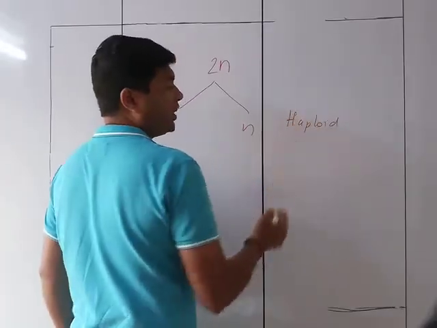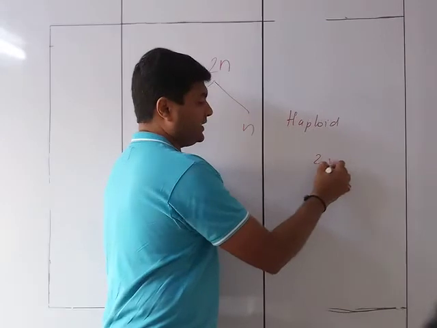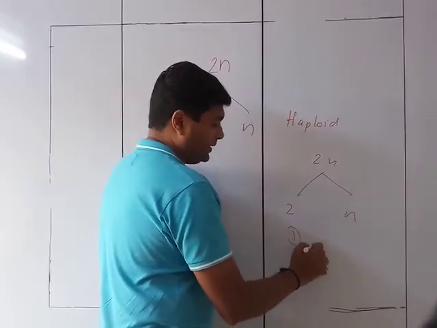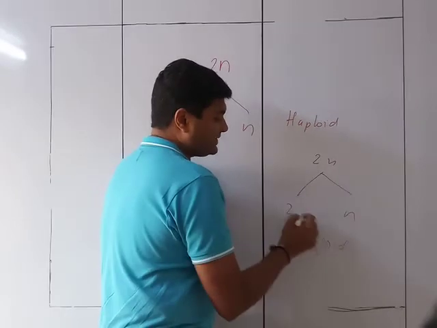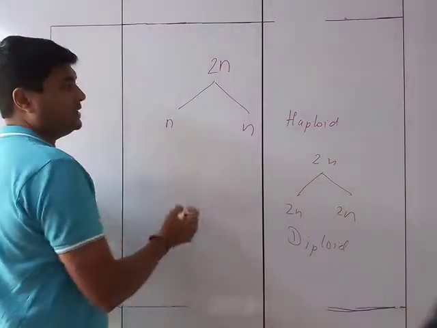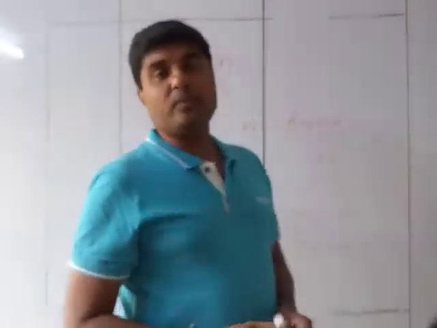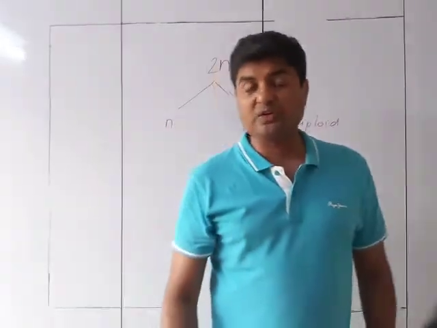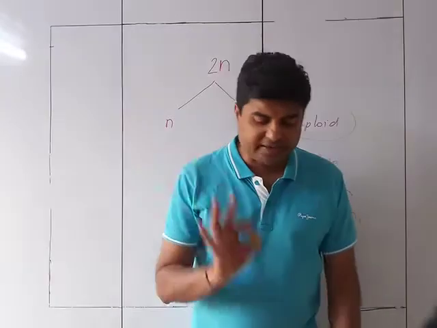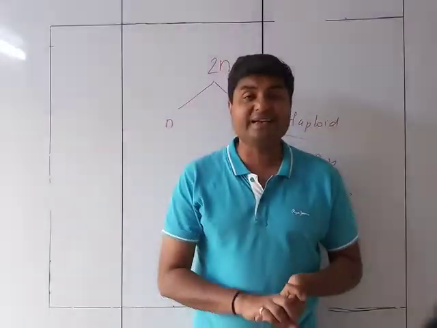Whereas in case of mitosis, if 2n is there, we are going to produce 2n, which is called diploid. So when it is exactly the same, 2n, it is diploid. When it is single, splitting into two parts, it is called haploid. So the most significant aspect of meiosis is that the number of chromosomes in the sex cell is halved.